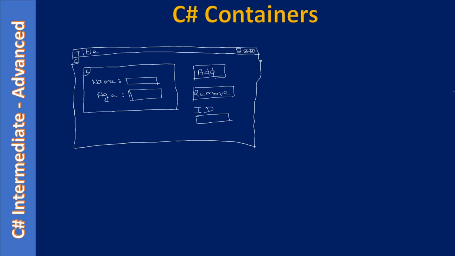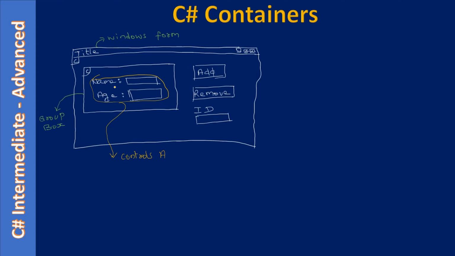If you see here, this is the hierarchy. The first one is the Windows form. The Windows form contains a GroupBox, so the GroupBox is a container. Then it contains other controls also.